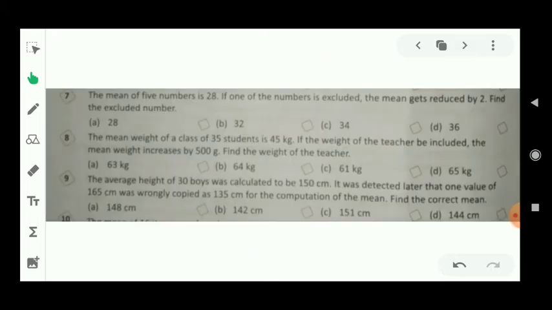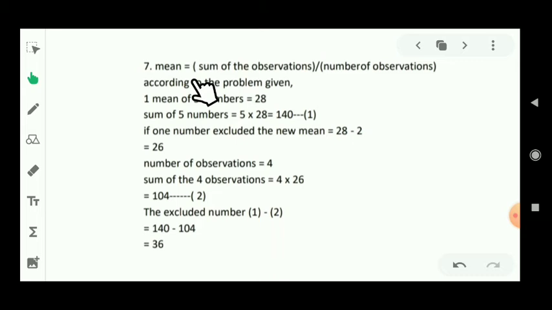Now students, let's see question number 7. The mean of 5 numbers is 28. If one of the numbers is excluded, the mean gets reduced by 2. Find the excluded number. Let's see the solution. As we know, the formula of average and mean are the same: sum of observations upon number of observations. So according to the first part, the mean of 5 numbers is given as 28. So the sum of 5 numbers will be 5 into 28, that means 140.